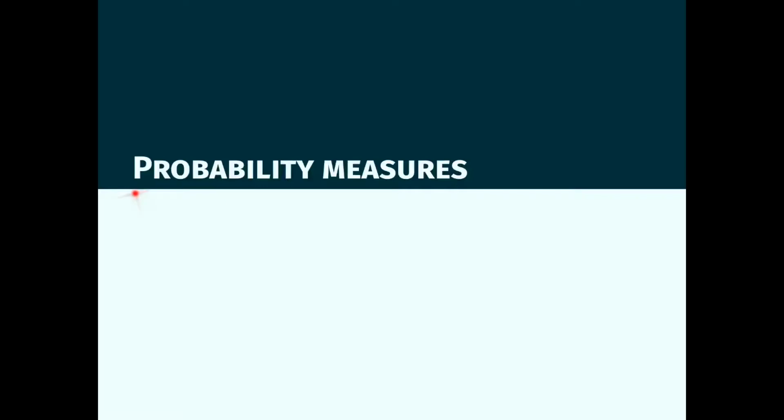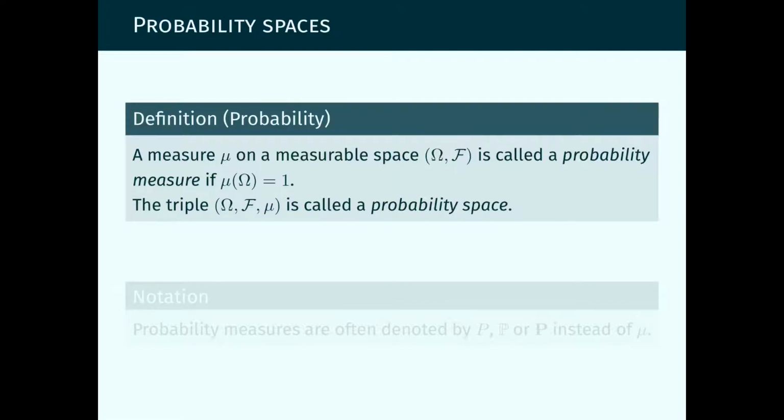We now talk about probability measures. So what is a probability measure? A probability measure is nothing but a measure that assigns total mass 1 to the entire sample space, so the sample space cannot be empty, and this is called a probability measure.